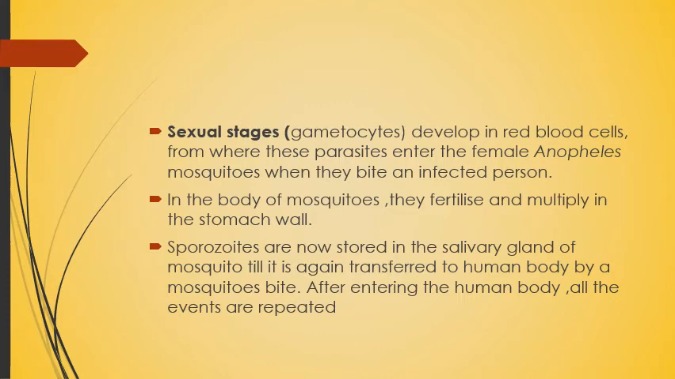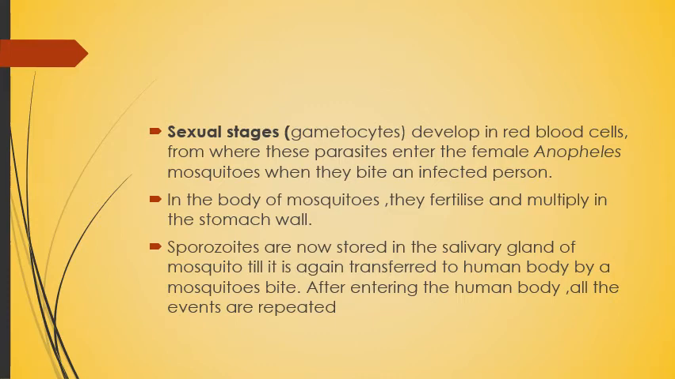Now in the body of the mosquito, they have the gametocytes. They will get fertilized and multiply in the stomach wall. Sporozoites are now stored in the salivary gland of the mosquito until they are again transferred to the human body by a mosquito bite. So in the mosquito, they complete their sexual stage.